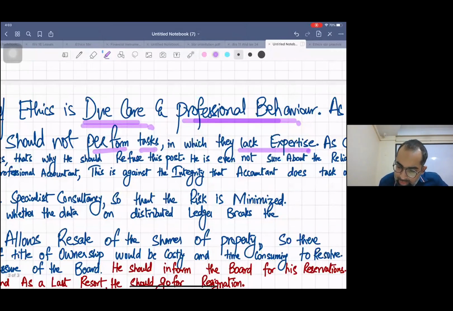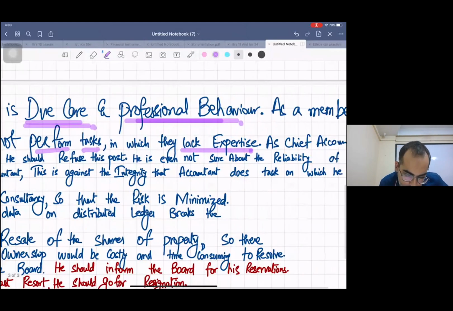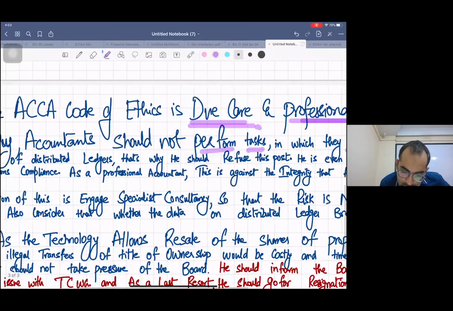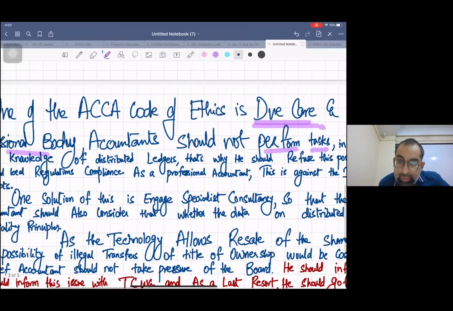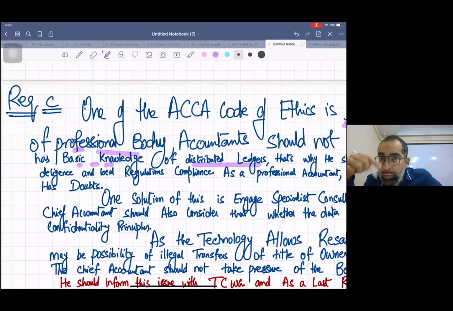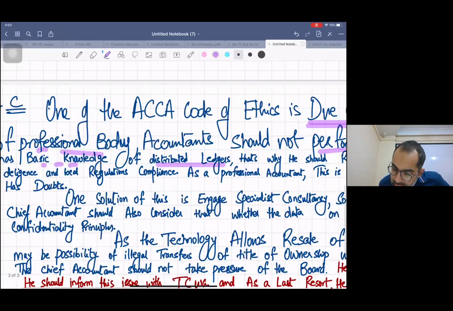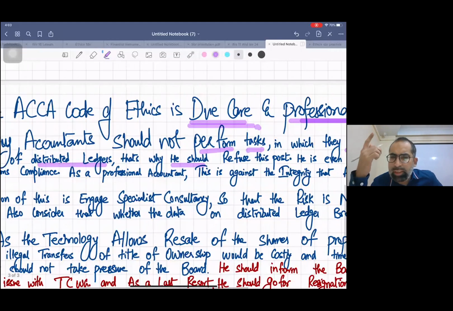As chief accountant, he has basic knowledge of distributed ledgers. In the question it was written, see, I have copied it from the question. I told you in SBR exam you have to copy things from the question, right? That's why he should refuse this post openly. The first thing is, you are not eligible. Why are you doing it?